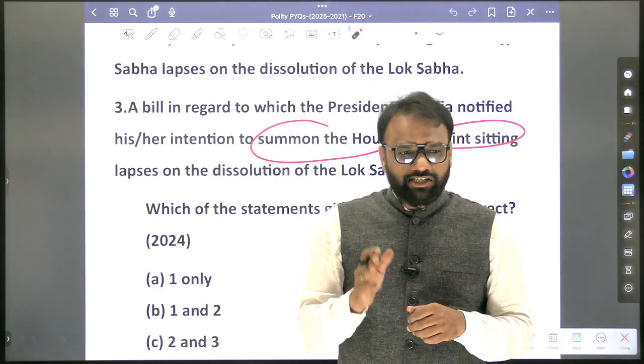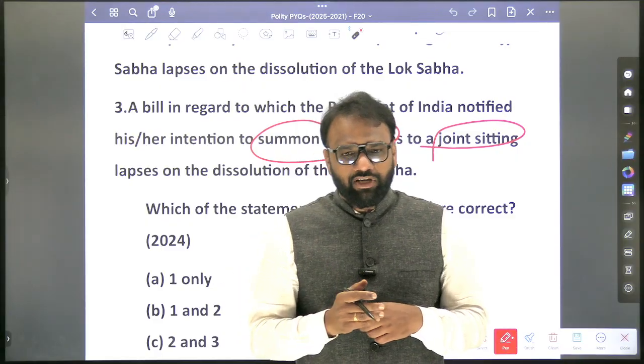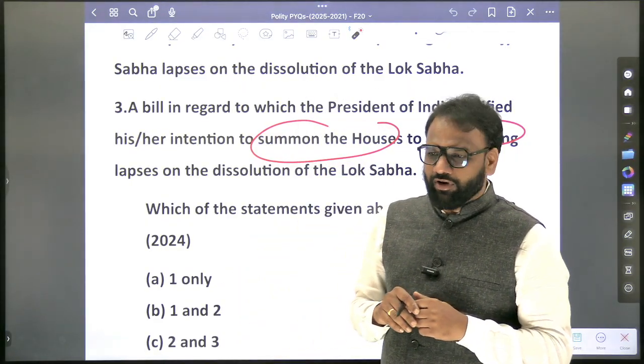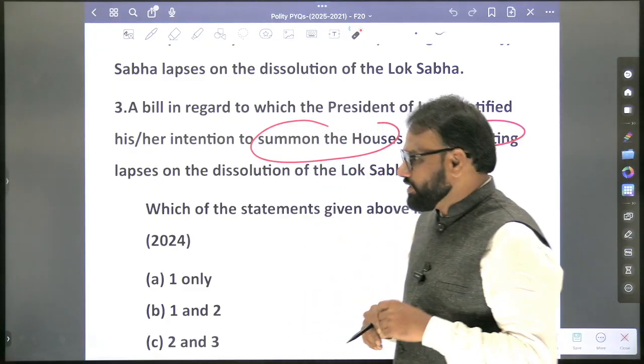If Rajya Sabha has passed a bill and Lok Sabha rejected it, can the president call for a joint sitting? Okay, he may call for a joint sitting. So this is one case.